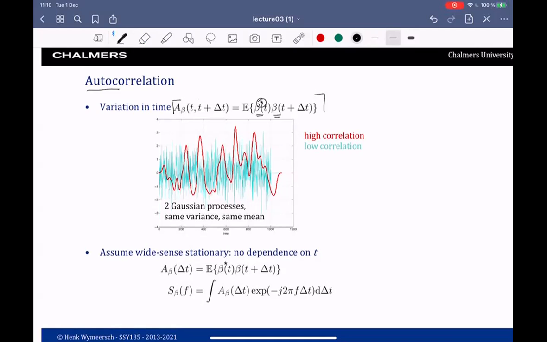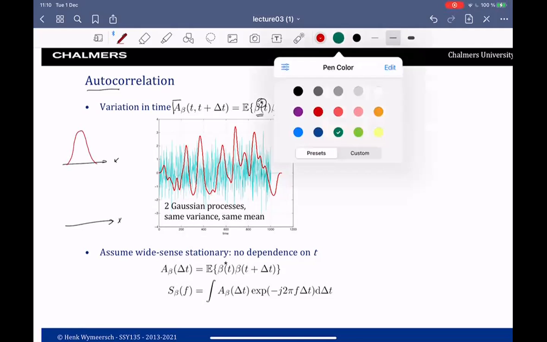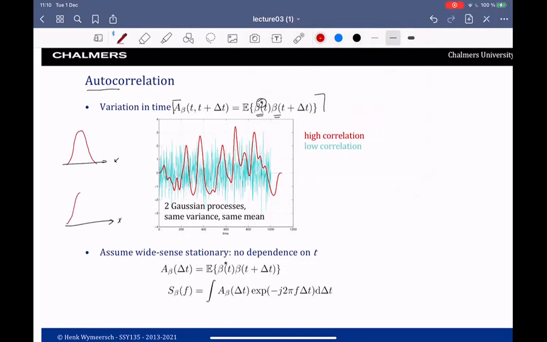If I were to make the histogram of the random variable, so I collect all of these samples and make a histogram, for the red case it would look something like this. For the blue case, it would look identical. Oh, this was supposed to be blue. Looks identical. So this is exactly the same. So the distribution is the same for the blue case and the red case, but of course the autocorrelation will look very different.